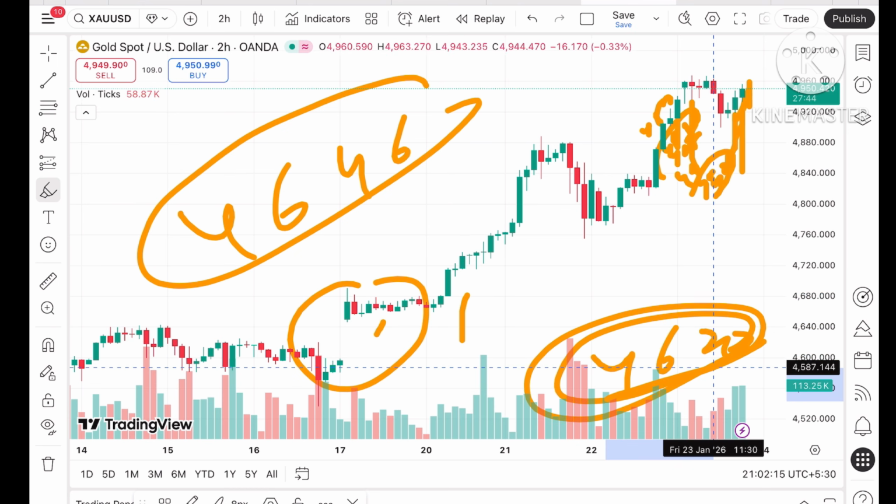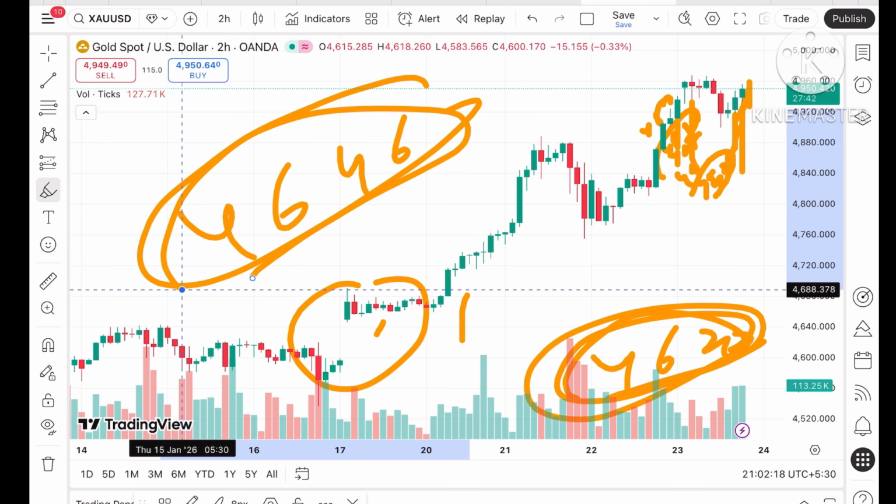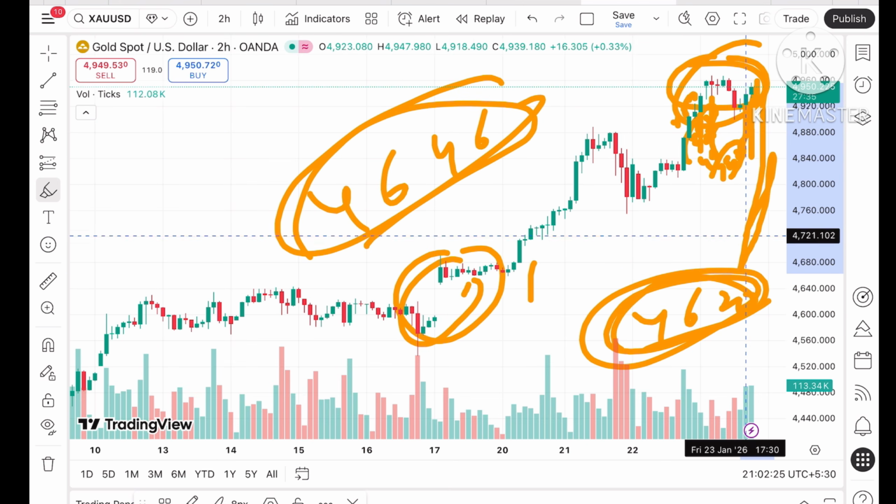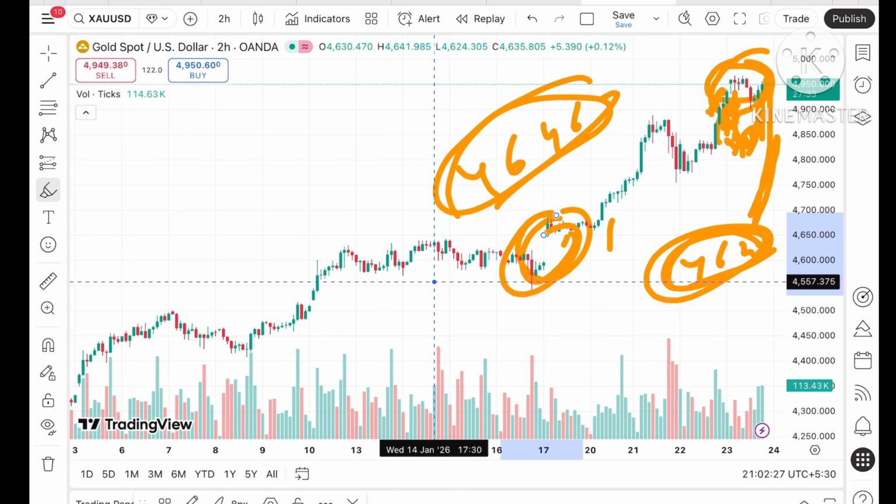A level of around 46.20 and 46.40, the gap is still pending, so there is a higher chance that the price will move to these levels and fill this gap.